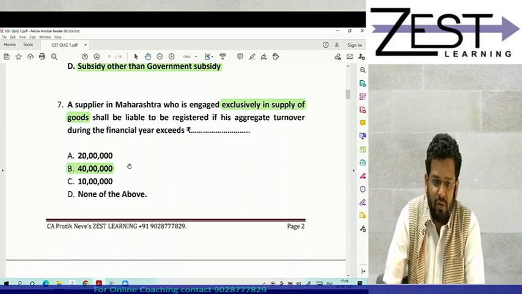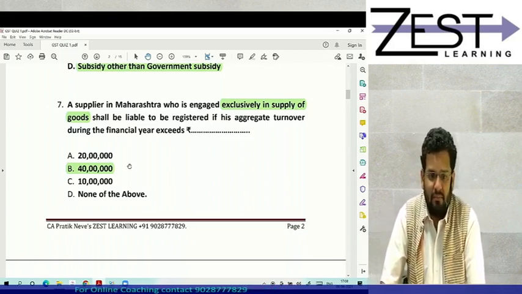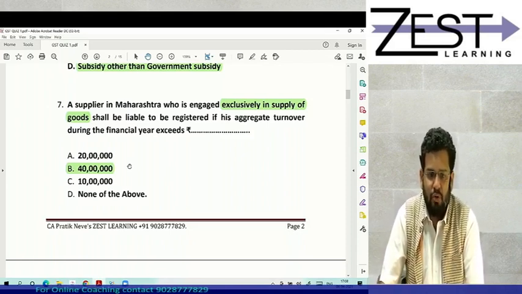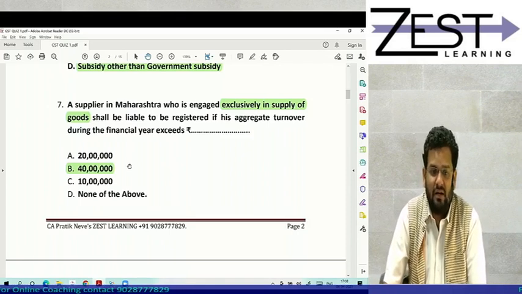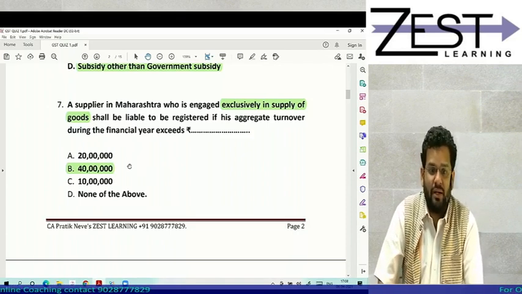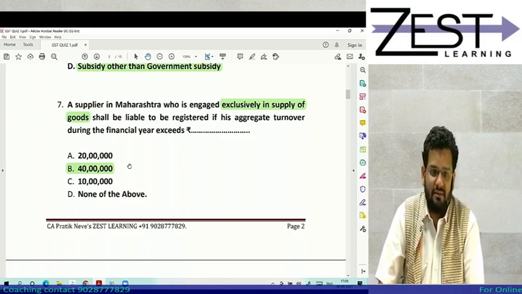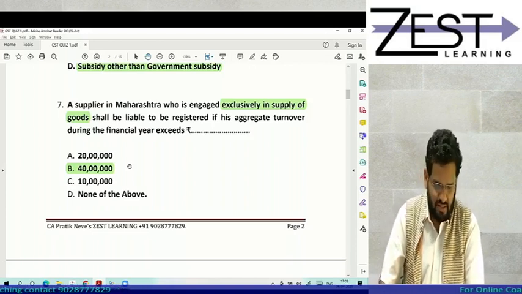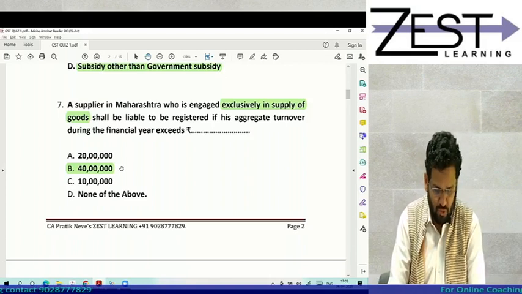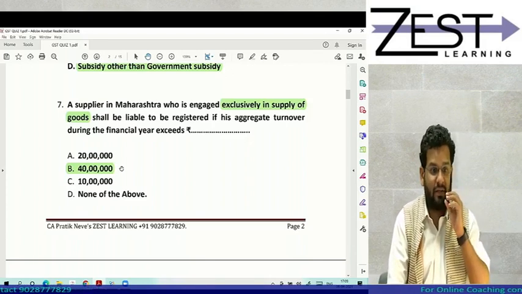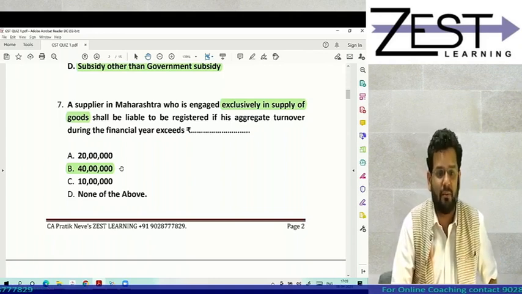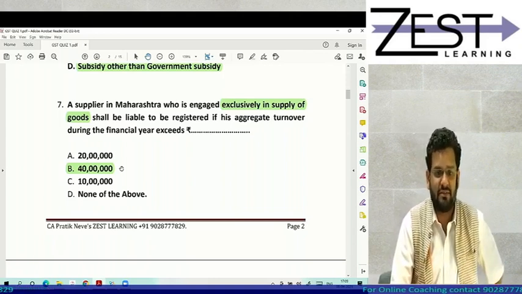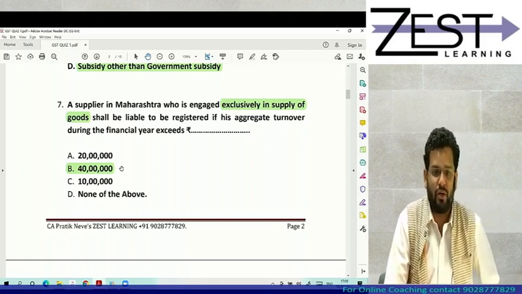And SMPUT, that is Sikkim, Arunachal Pradesh, Meghalaya, Puducherry, Uttarakhand and Telangana, it is 20 lakhs for both goods as well as services. Correct? So all these limits you know. And there are 3 goods for which this higher limit of 40 lakhs is not at all applicable. Those goods are ice cream, pan masala, tobacco and tobacco substitutes.